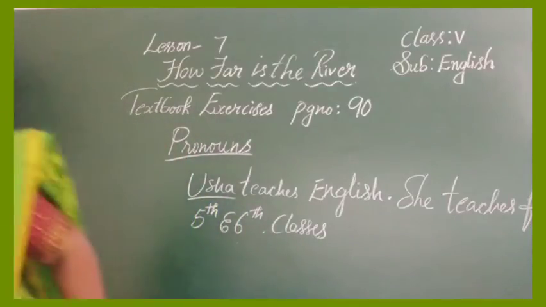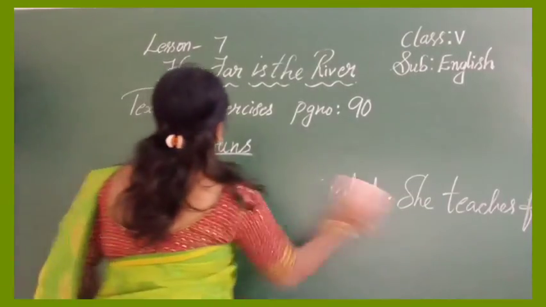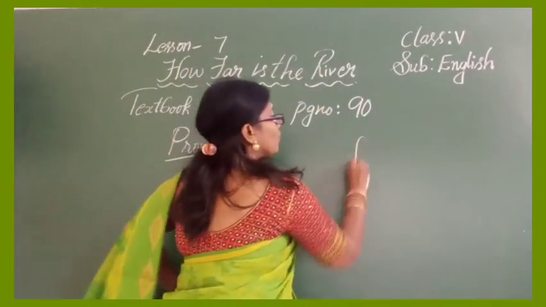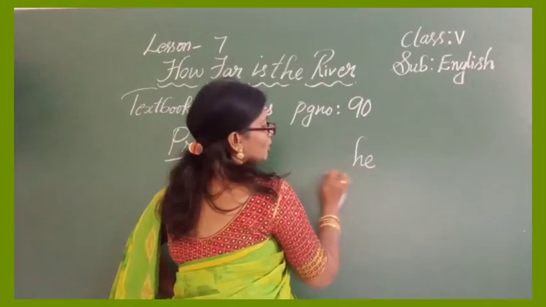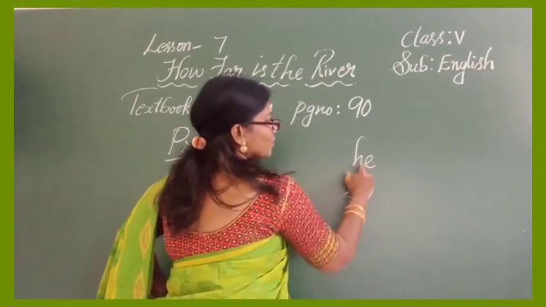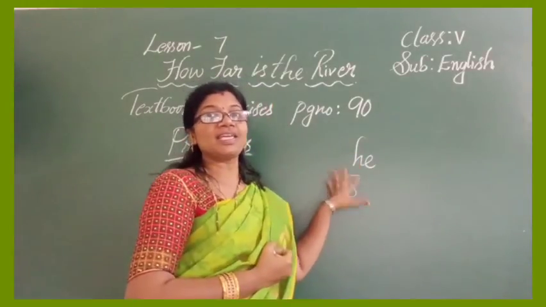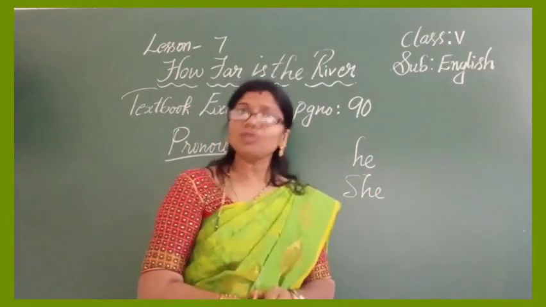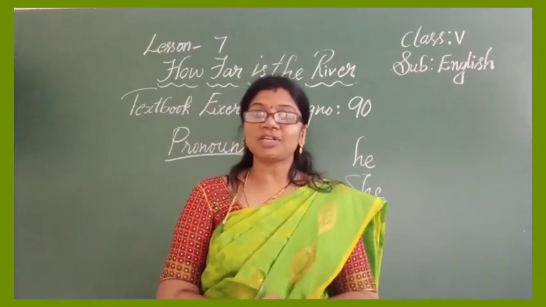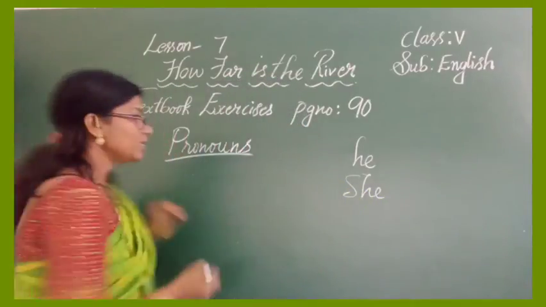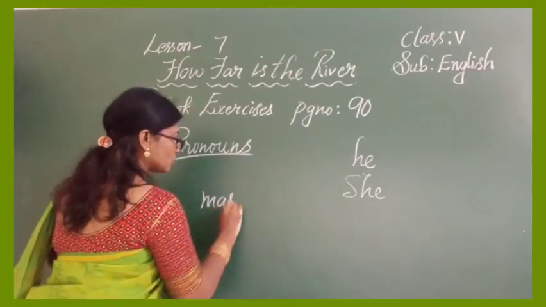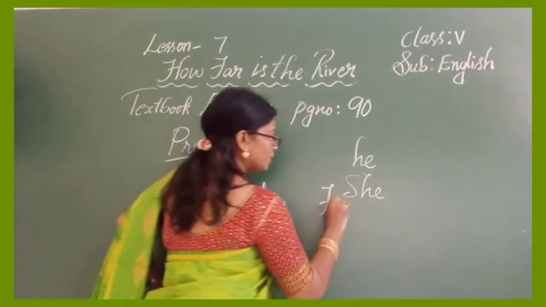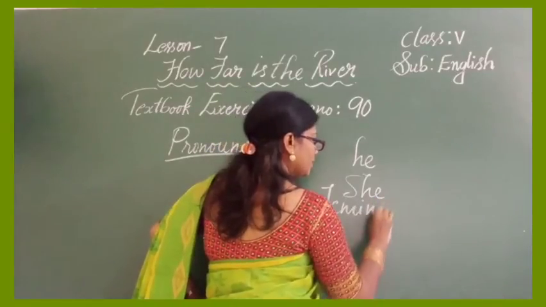So, the words which we use in the place of nouns are called pronouns. Now, you could give me more examples of pronouns. You know already that for a boy's name or for a man we use he. That is, for masculine gender we use he, and we use she for feminine gender. Do you know masculine gender and feminine gender? I hope all of you know. Now let me tell you what these are.